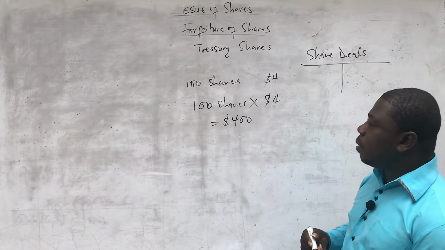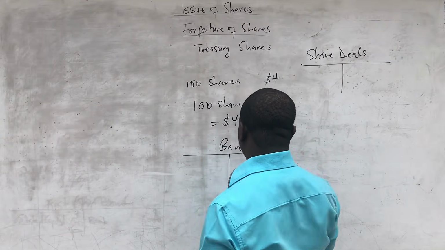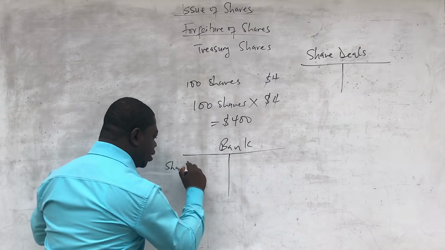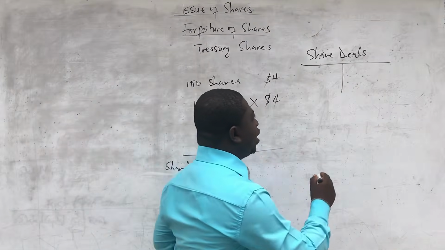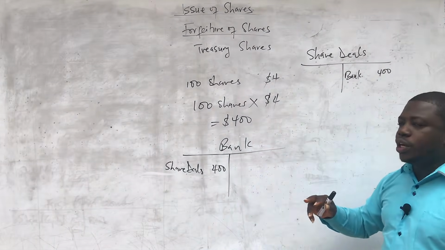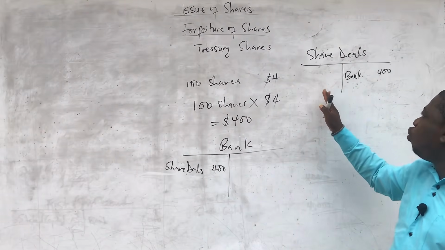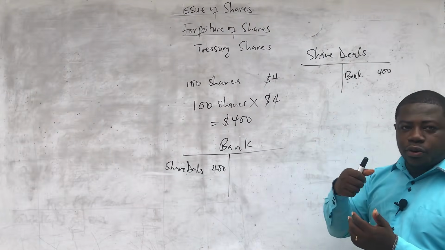Now, what is going to happen is that we are going to debit our bank account with this 400. So it's going to come into the bank, and it will come in the name of share deals, 400. Okay, and then we go to the credit side of the share deals account and record bank 400. So this share deals account at the end of the period will be balanced, and the balance carried down will be added. It is part of the components of equity.